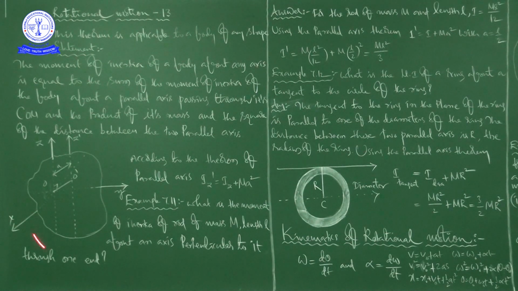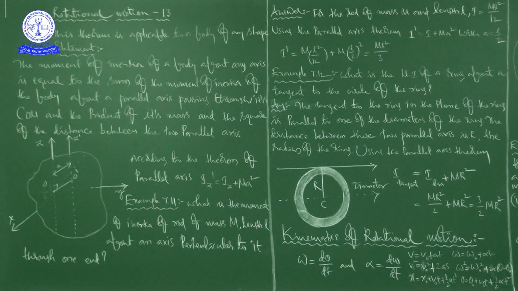You can see this picture. This is one of the axes and this is another axis. These two are parallel axes, one is the z axis, another one is the z dash axis. This is the x axis, this is the y axis. This is the axis passing through the center of mass, the distance between these two is a, and the mass of the body is capital M.